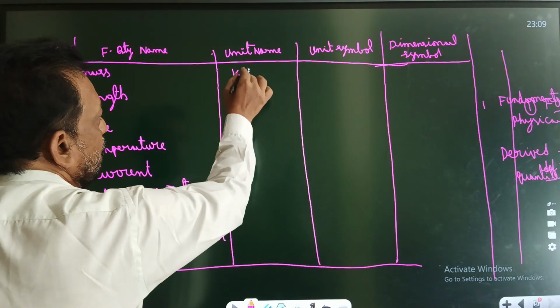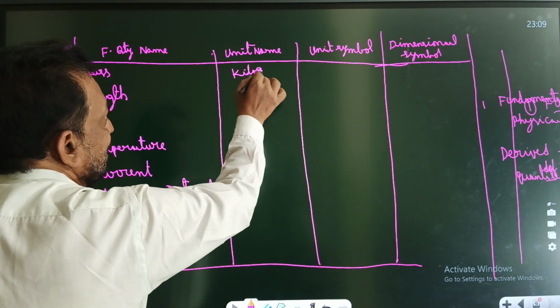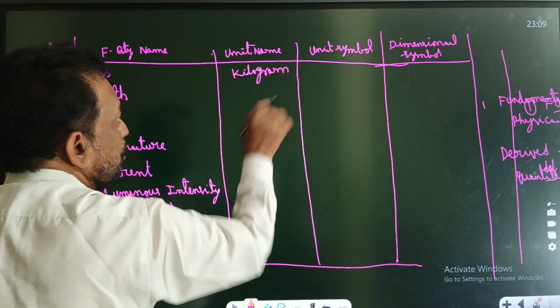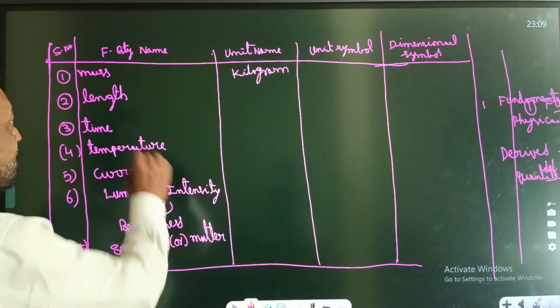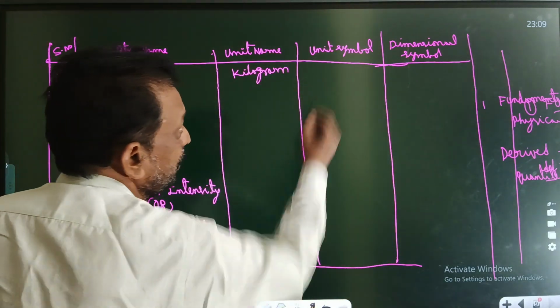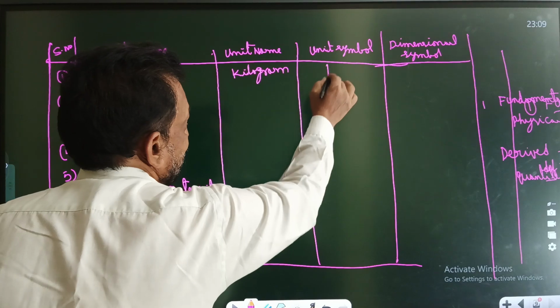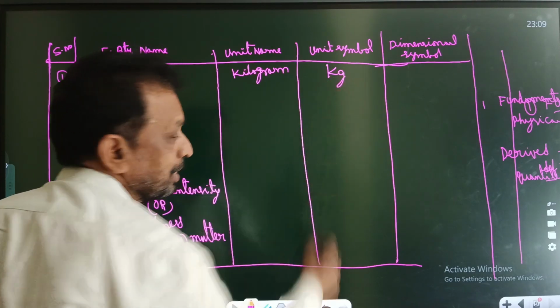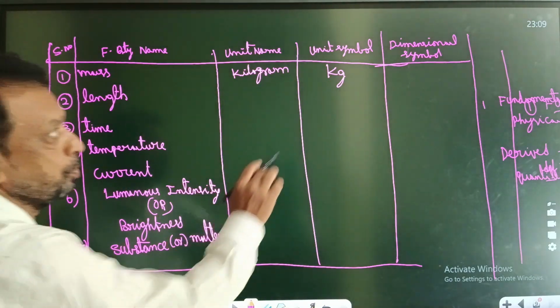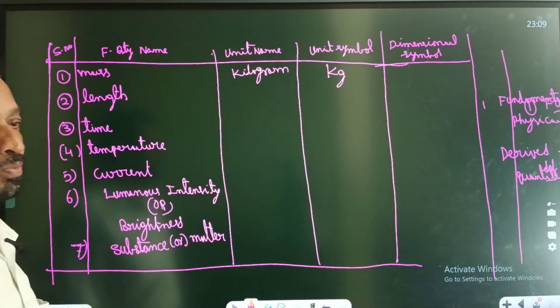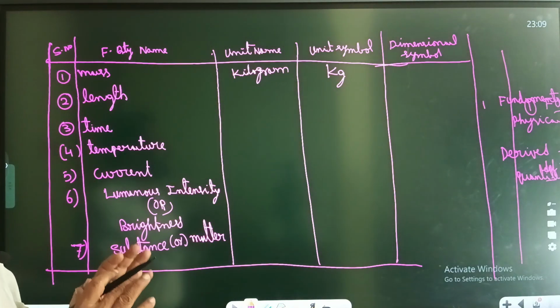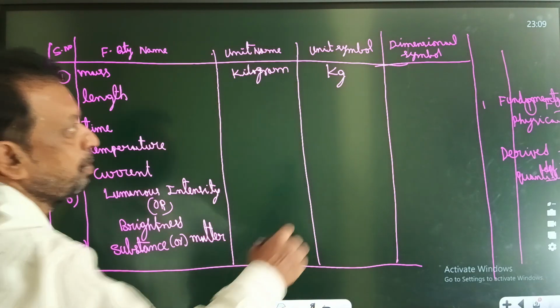Full name I have to write: kilogram. Don't put a full stop, comma, anything. The unit symbol also I write in parallel: kg. Just kg, not kgs. In the SI system it is kg. You should not write the plural form.